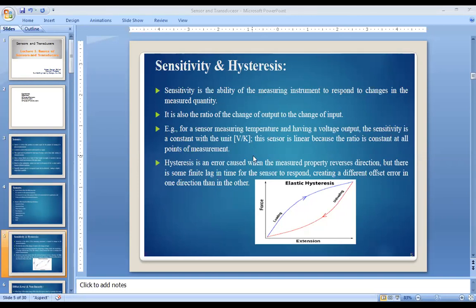Due to hysteresis, there is an error in the output of the sensor. Okay. So the first one is sensitivity, which must be high for the measurement. If a sensor has low sensitivity, there is an error due to the low sensitivity of the device. And the second one is hysteresis.